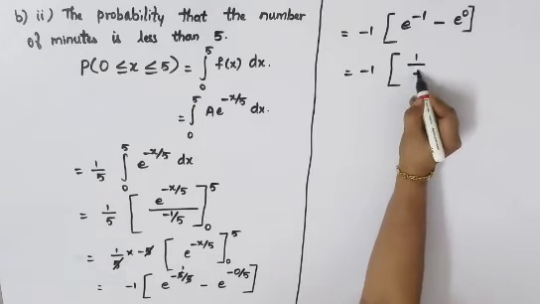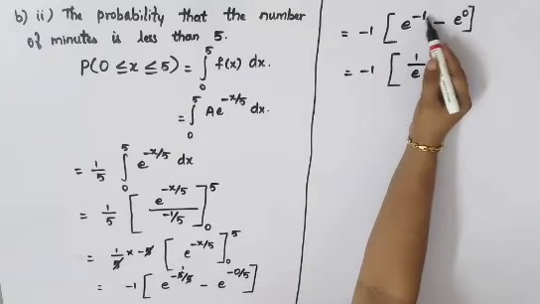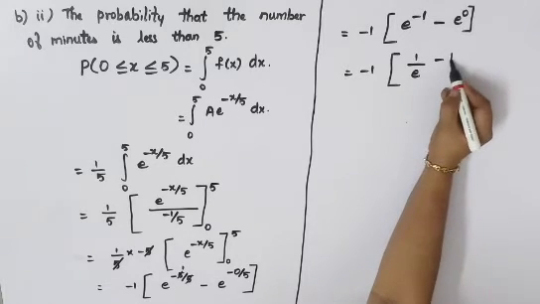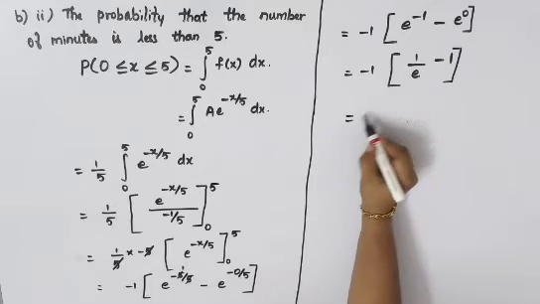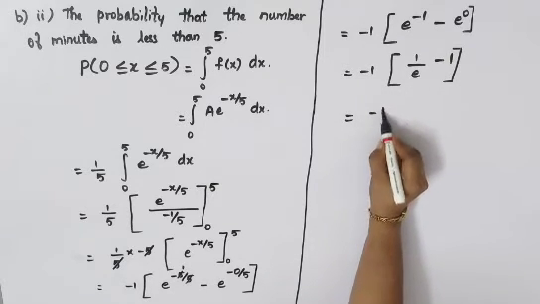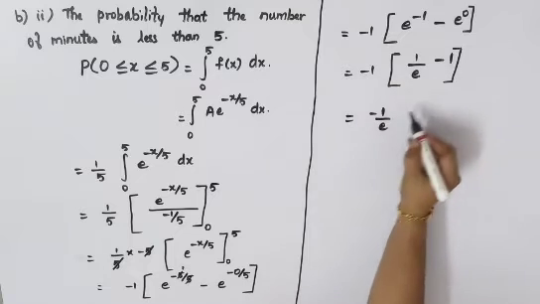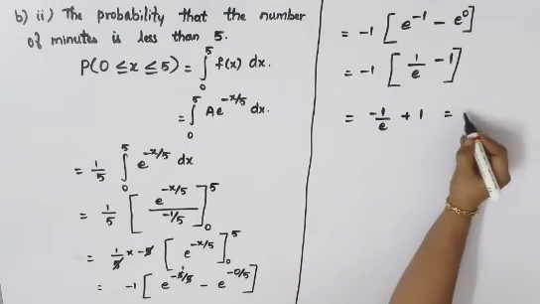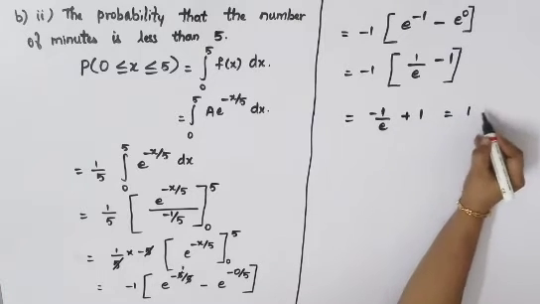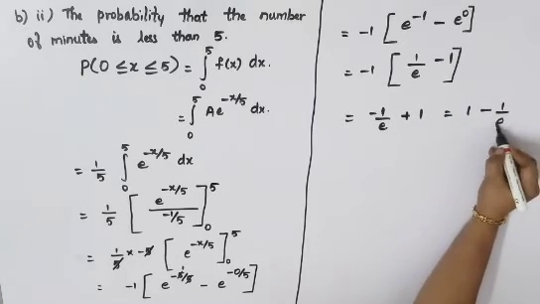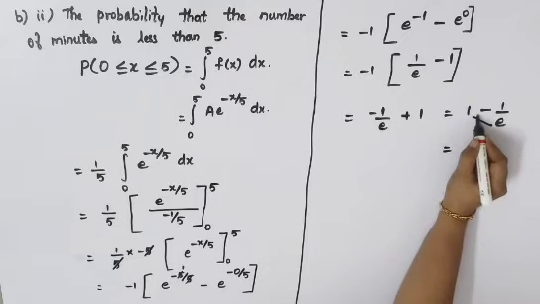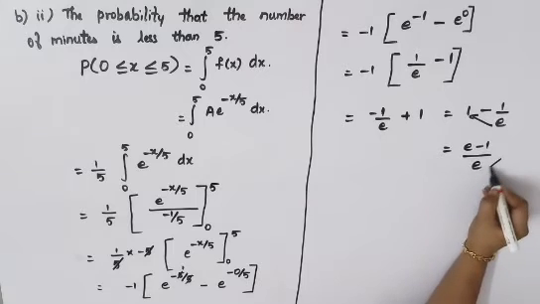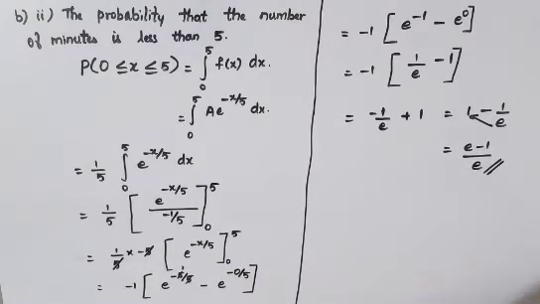This you can write it as 1 by e, because e power minus 1 is there, just bring it to the denominator to become 1 by e, minus e power 0 is 1. Now take this minus inside, so you'll get it as minus 1 by e, minus into minus will become plus, 1 into 1 is 1 itself. That is equal to, just write your positive term first, so 1 minus 1 by e. Now take your LCM, e will go there, so e minus 1 divided by e. So this is the answer for your B part, second subdivision.